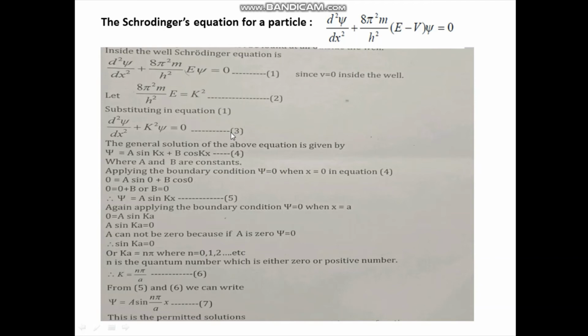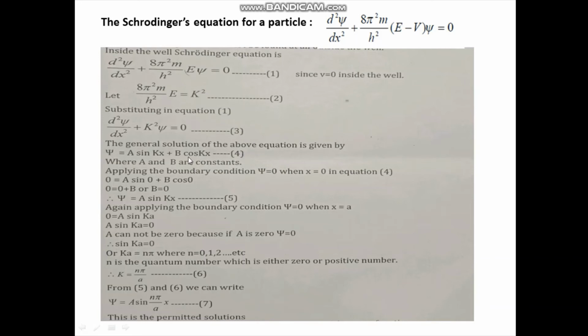Now this equation 3 is a second order homogeneous differential equation, and the general solution for this equation can be written as ψ = a sin kx + b cos kx. This is equation number 4. So equation 4 is the general solution for equation 3.